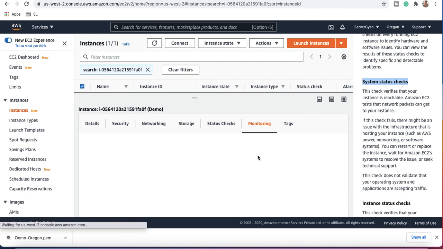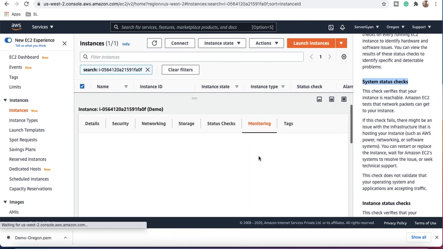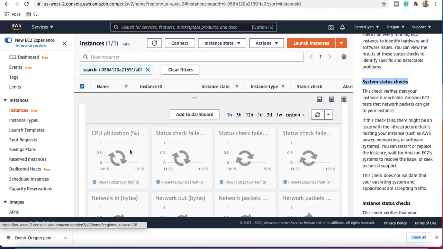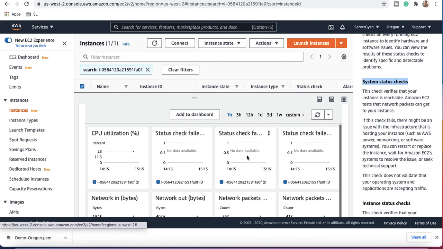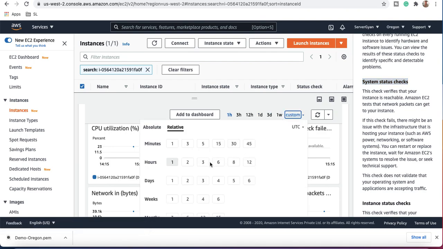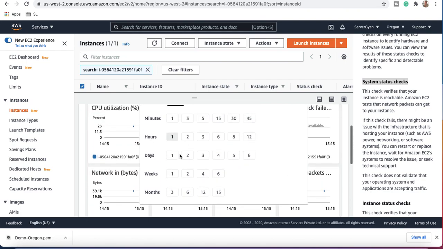If we talk about monitoring, what are the components which we are going to monitor here? Under the monitoring section, we have CPU utilization, status check, status check failed, and this sort of information we are going to get here. And you have custom metrics here for how long you want to check it. These are additional; earlier, this particular feature was not available.